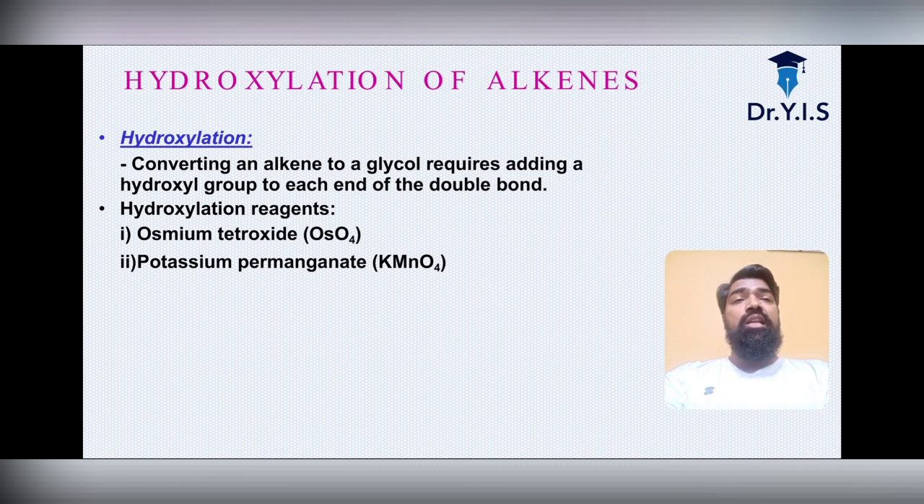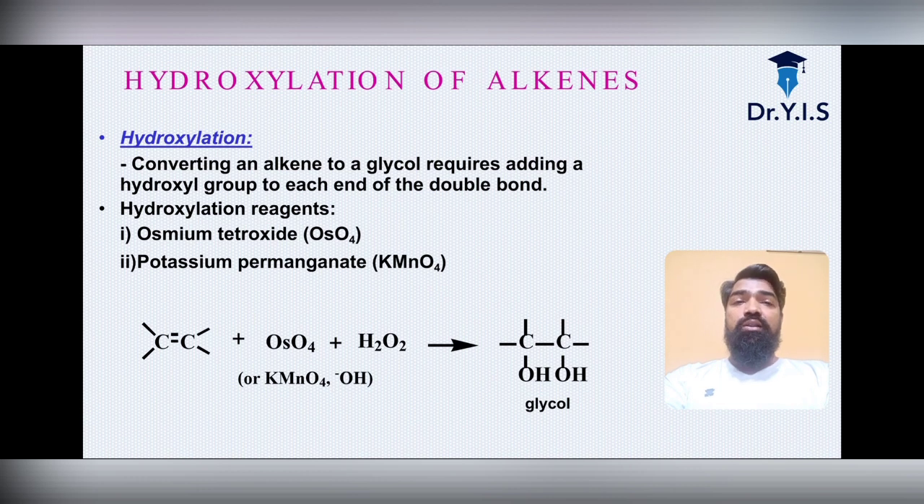Now, hydroxylation of alkenes. Remember, all the things are in the title of the reactions. So converting an alkene to a glycol requires adding a hydroxyl group. Here is the reaction: the alkene reacting will give you a hydroxyl group on each end of the double bond. The hydroxylation reagents include osmium tetroxide.